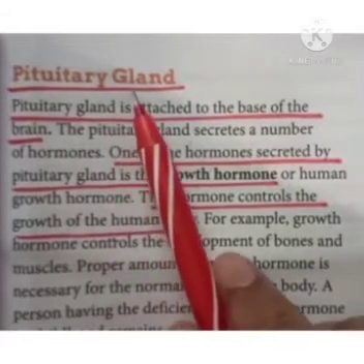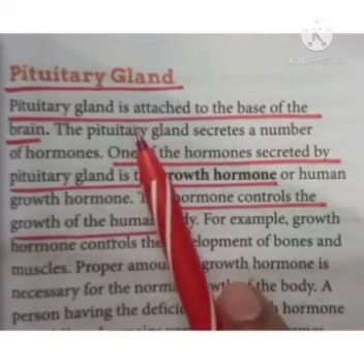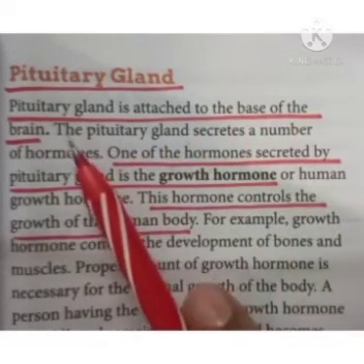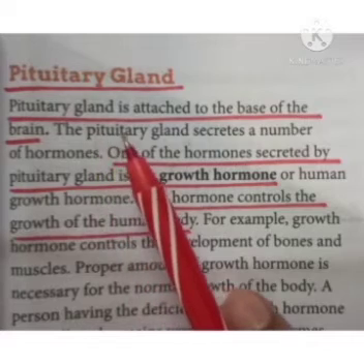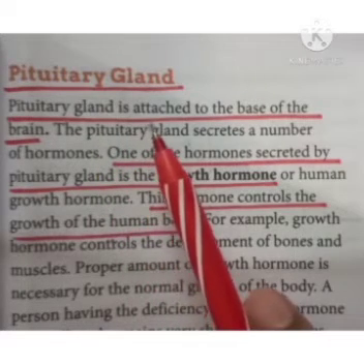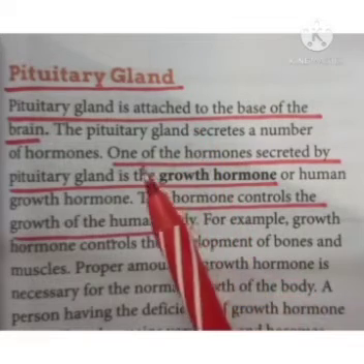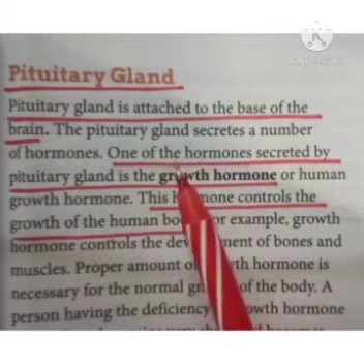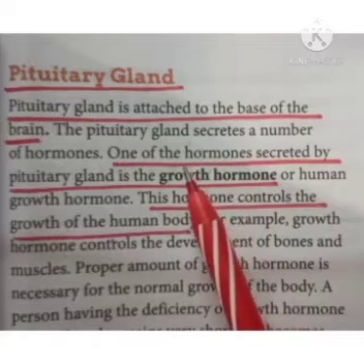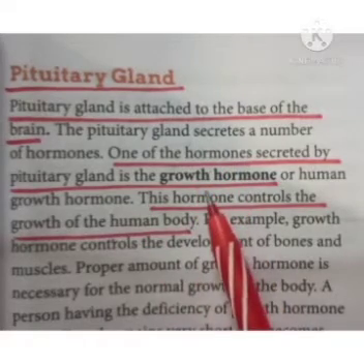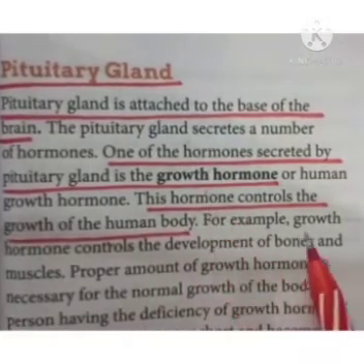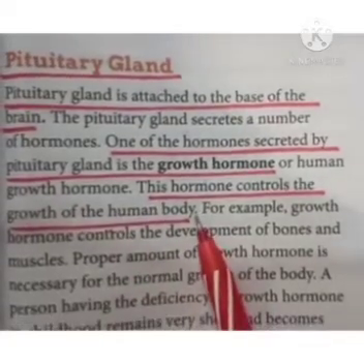Now next is the pituitary gland. The pituitary gland is attached to the base of the brain. It is located in the head, near the hypothalamus in the brain. It secretes many hormones, but the main hormone is the growth hormone, and this growth hormone controls the growth of the human body.